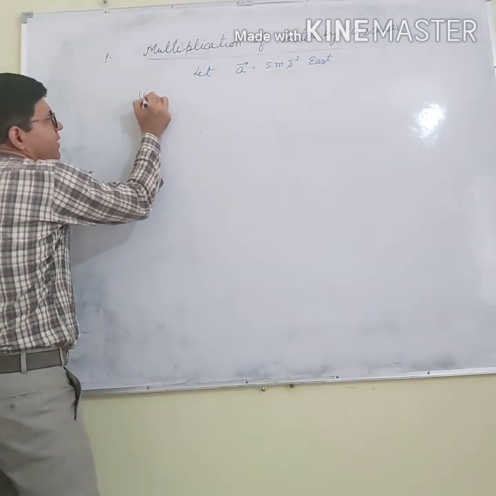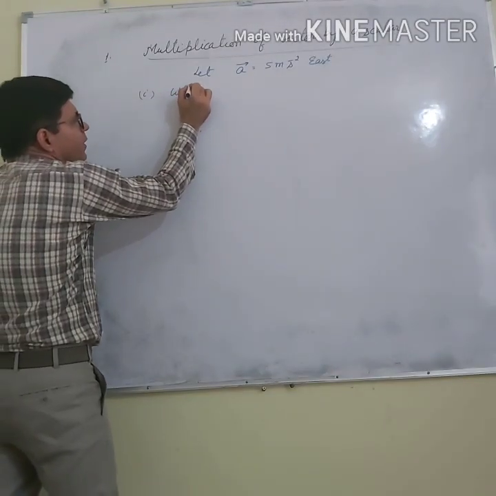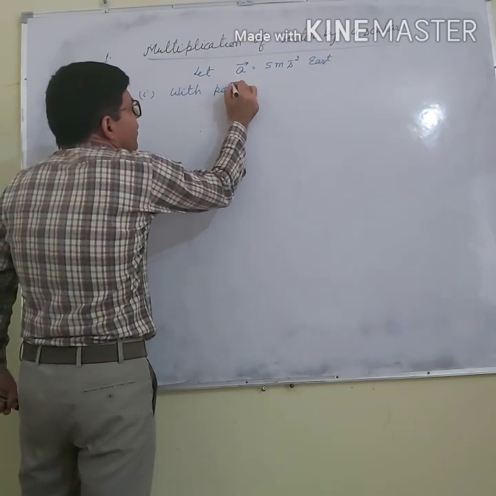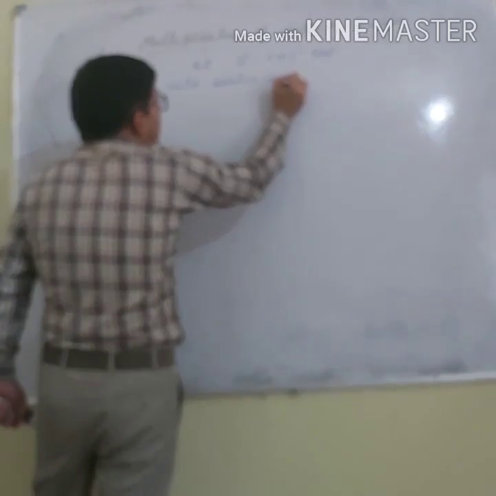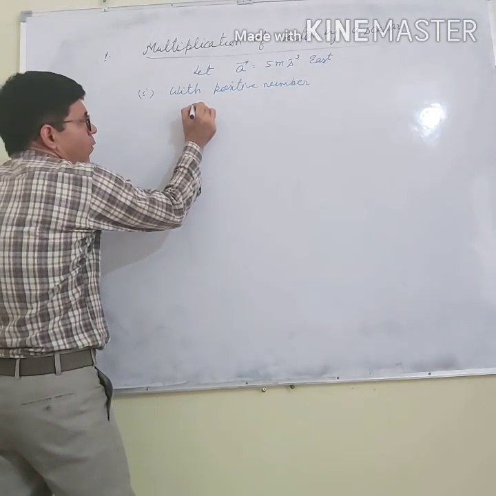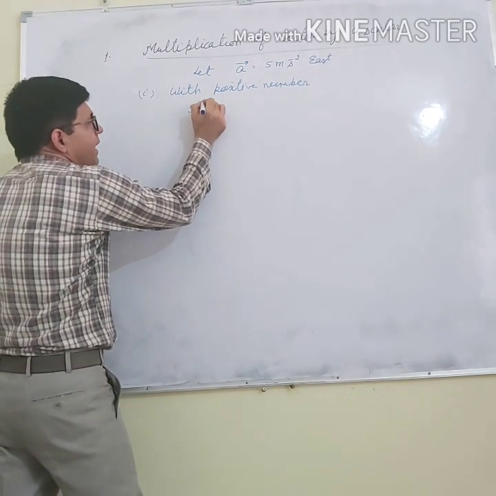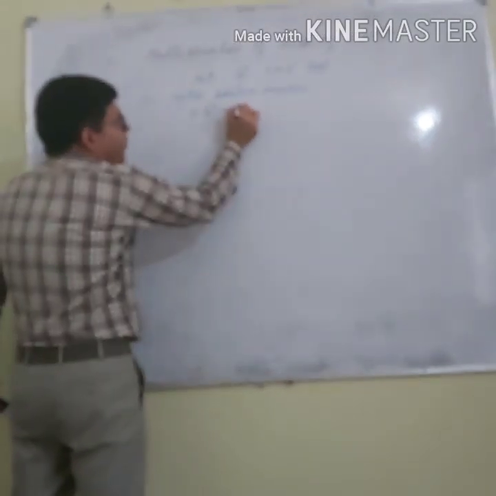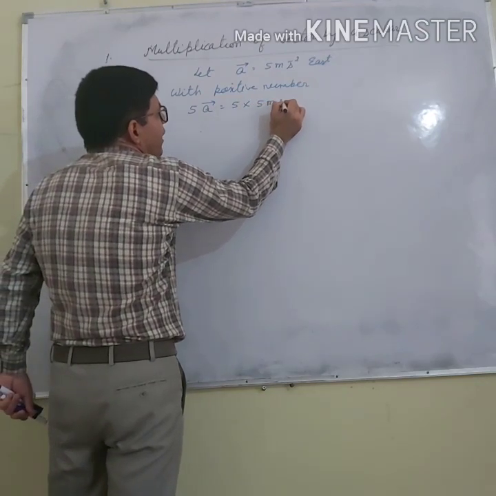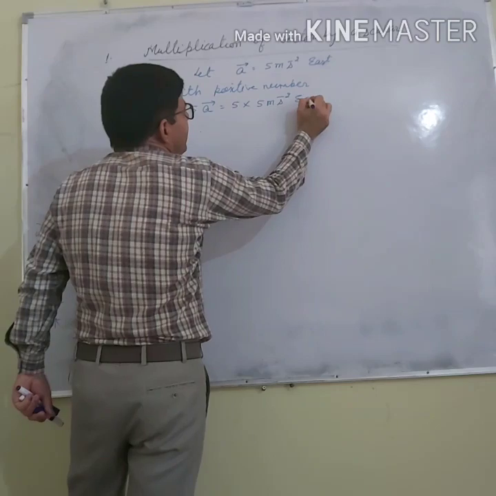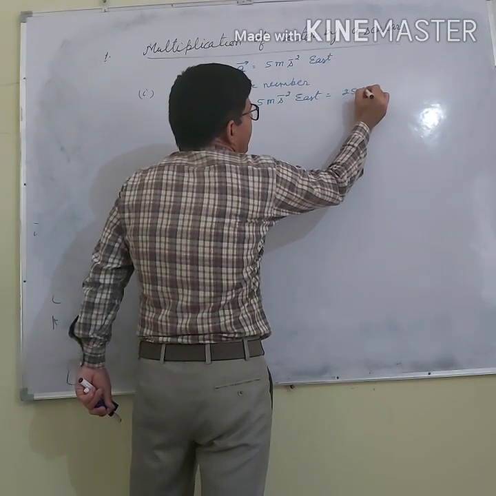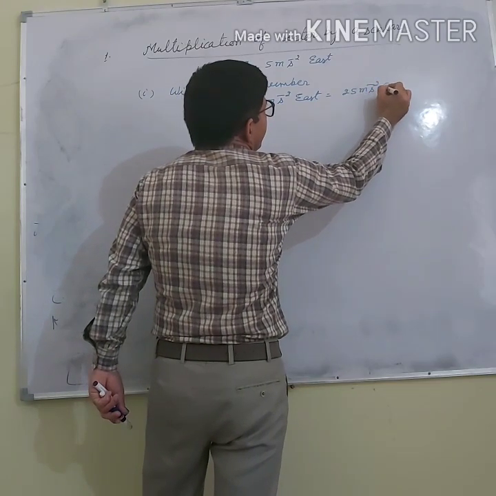So the first case is with a positive number. Let us say 5A. What will happen in that? 5 multiplied by the value of A, that is 5 meter per second square east. So what is the value? 25 meter per second square east.